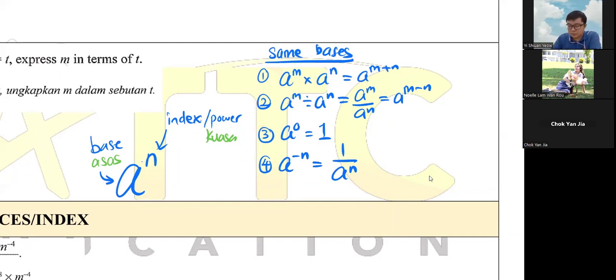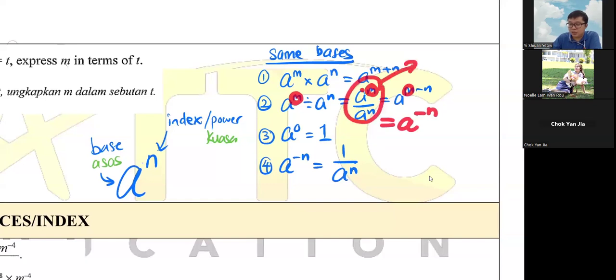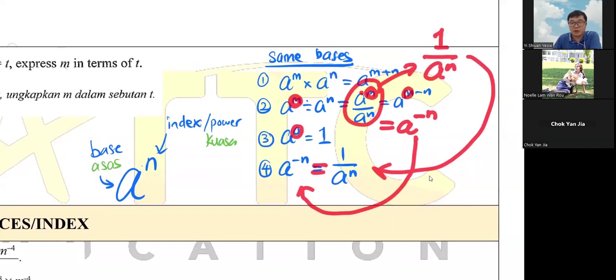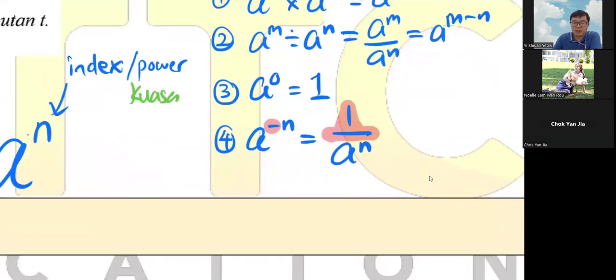If your m is 0, then you have 0 minus n, which is a to the power negative n. And a to the 0, you can write as 1, so it becomes 1 over a to the n. It's actually the same thing, just that m is equal to 0 now. So number 4 is 2 and 3 combined together. I like to imagine the negative n power as a hat: the negative becomes a hat.